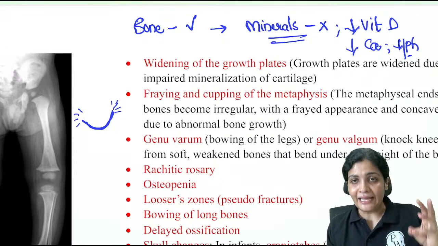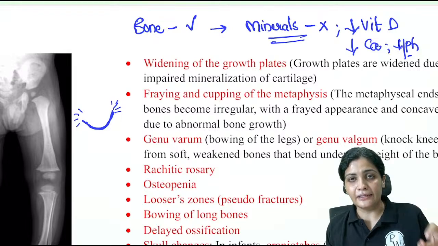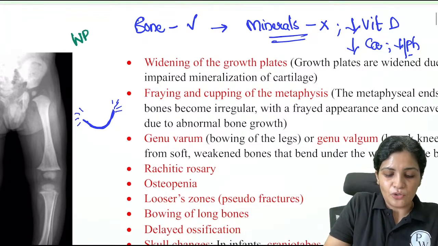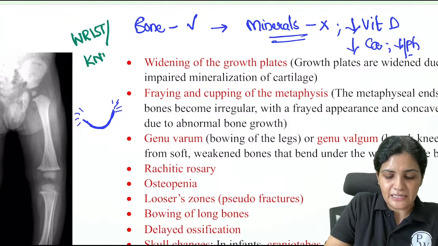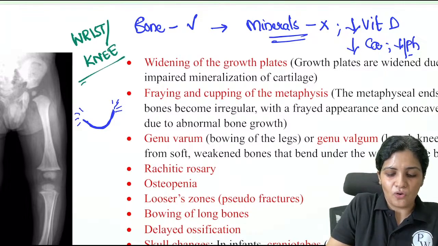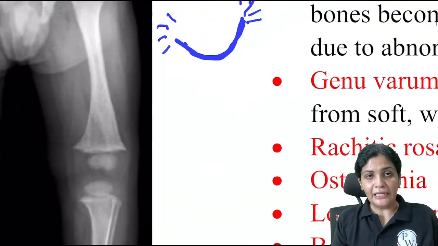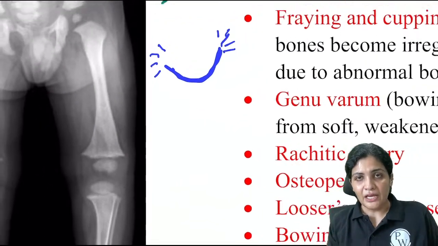So widening, fraying, cupping near the growth plate. And where do you see these pictures? You take the wrist x-rays or you take the knee joint x-rays. In the wrist joint or the knee joint, you will find all the structures, which are called the fraying, cupping and the widening of the growth plate.